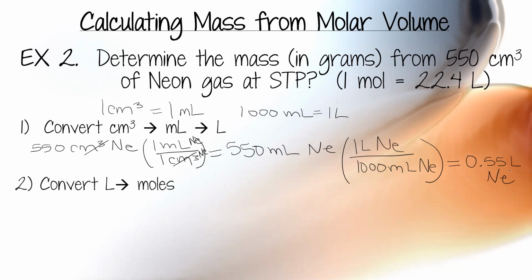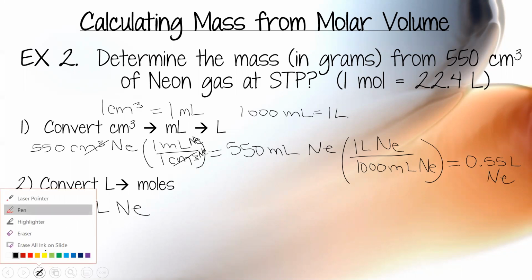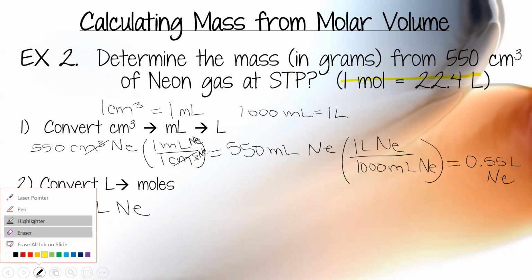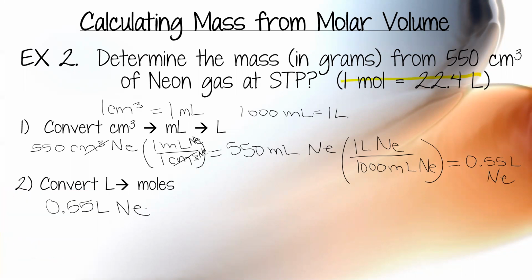Now I can convert from liters to moles. So I take the number I just solved for, and I use my moles to liters conversion factor. And if you're confused at all, guys, you need to speak up.